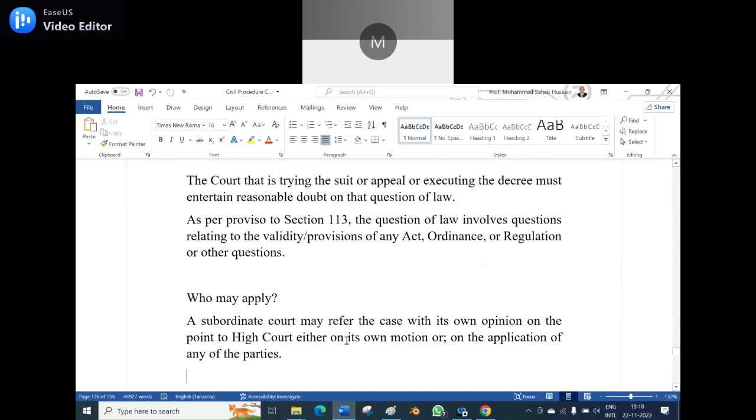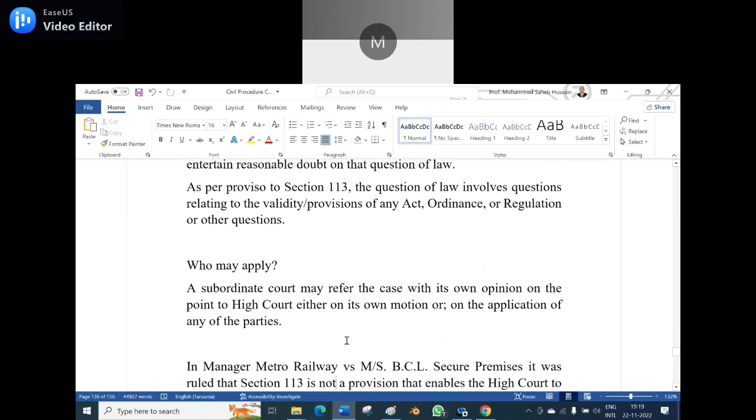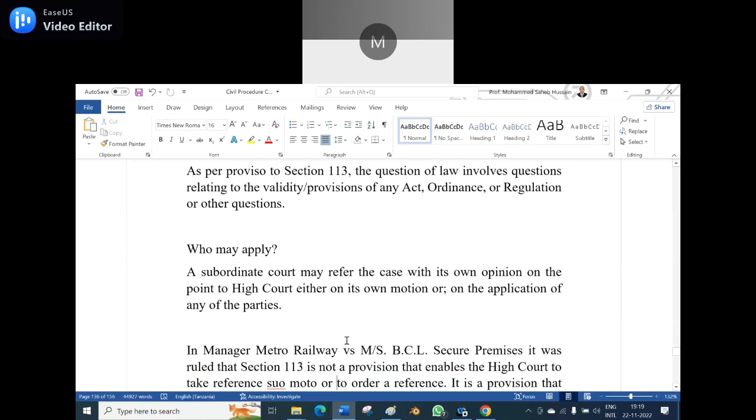A subordinate court may refer the case with its own opinion on the point to the High Court, either on its own motion or on the application of any of the parties. That means, suo motu the subordinate court moves to ask for the opinion of the High Court, or if an application is made by any of the parties, it can be moved and heard when the question of law is involved.